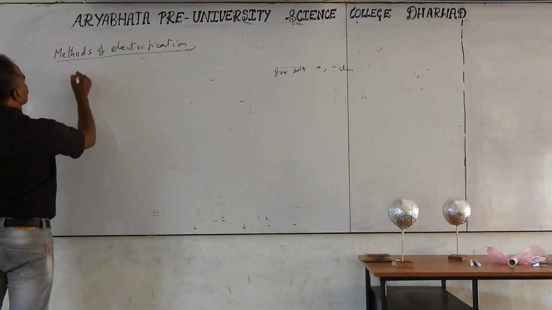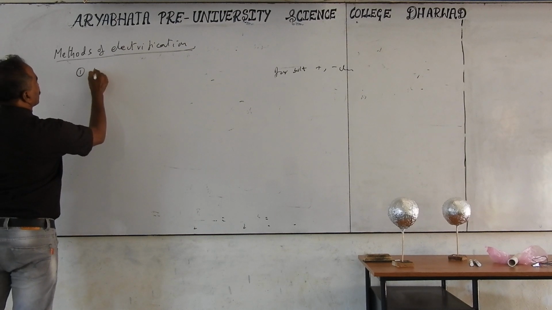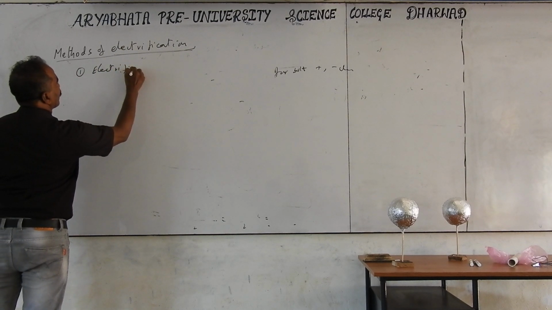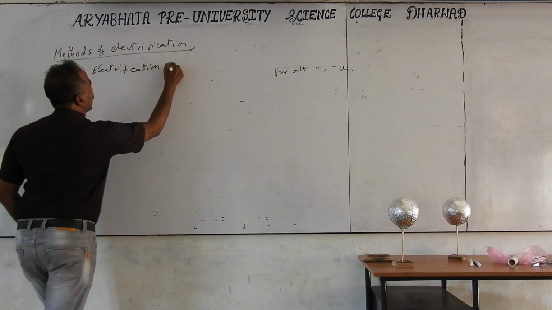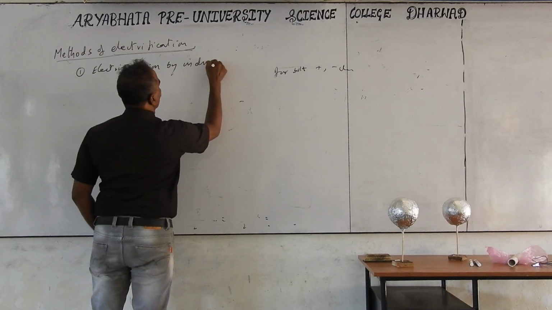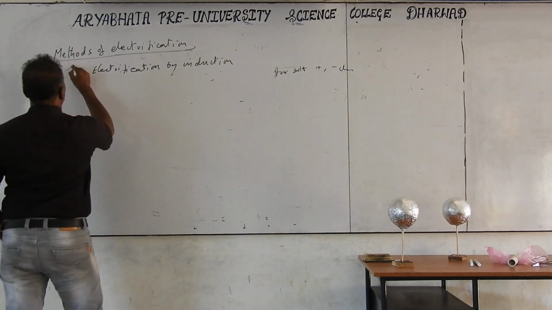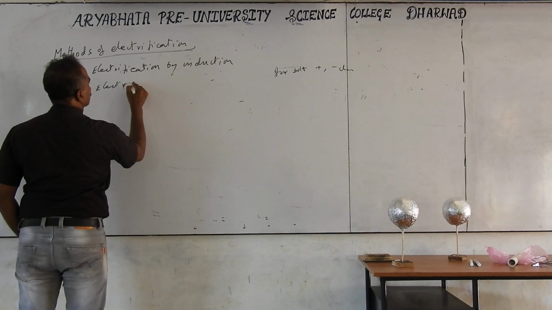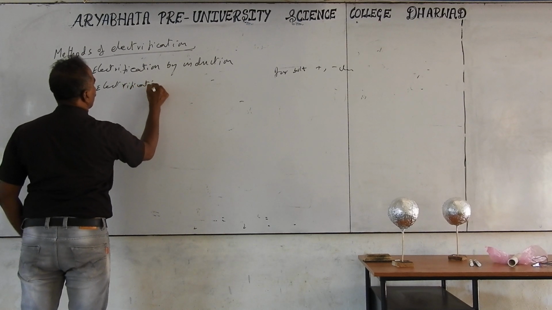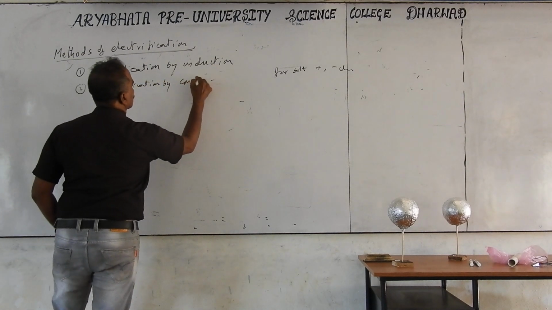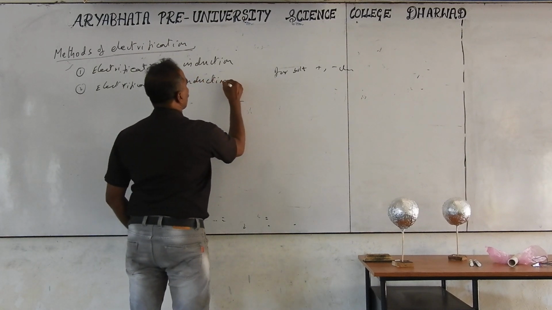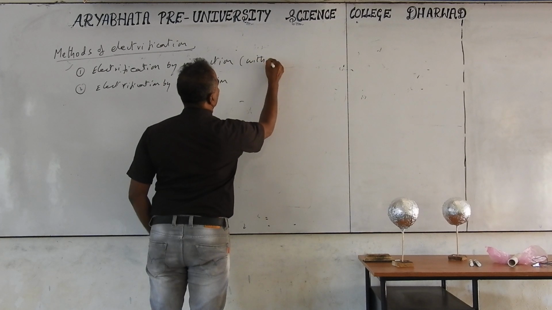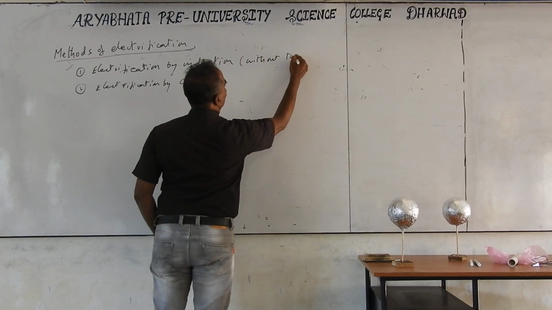Methods of electrification. One is electrification by induction. This is the one they are going to ask. Next is electrification by conduction. First one is without touch.